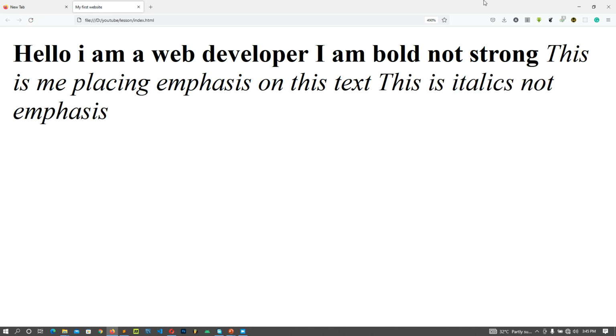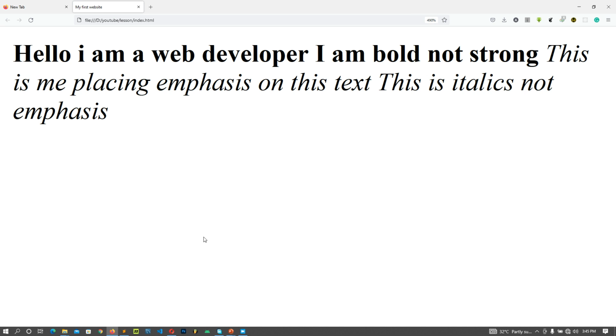Can you see they are the same? It's also italics. So we have some tags that do the same job, but most times, for instance, if you want to use italics, I would advise you to use the EM. If you want to use bold, I ask you to use a strong tag. Yes, that's the best advice I could give. I would advise to use that.